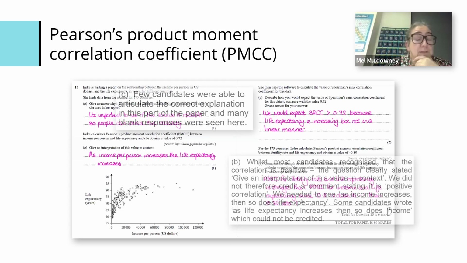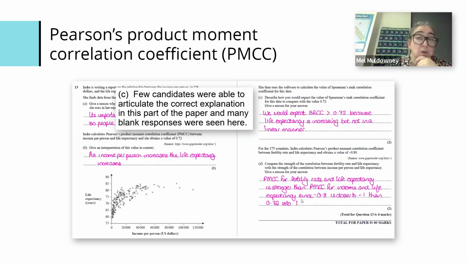Then very few students were able to talk about Spearman's rank. And there were lots and lots of blank answers. That one, you're not going to be able to just waffle on and see, well, I might get a mark for it. So were students not taught it? Was it only taught to the higher? So let's just teach it. I'm not saying it's an easy topic, but if we're talking about the higher tier and stretching the top end, it should be accessible, especially because it will help us when it comes to A level.